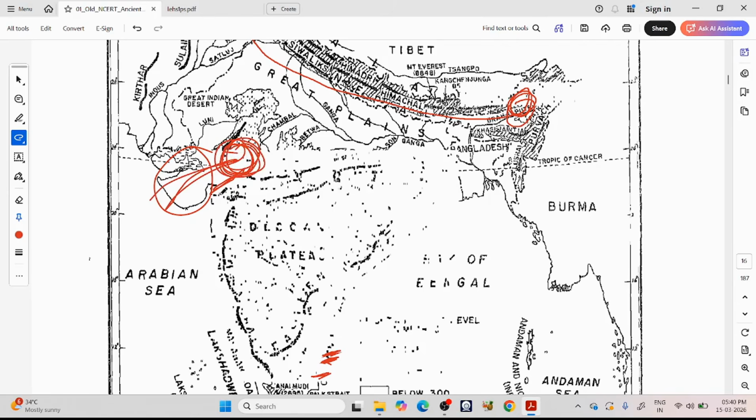a contesting point, a flashpoint. The Sakas used to rule this region and the Satavahanas used to rule this region. Both wanted control over here. Again, in the 18th century, the Marathas are ruling this region. So the Marathas and the Rajputs, which are from this region, are also trying to control Malwa.